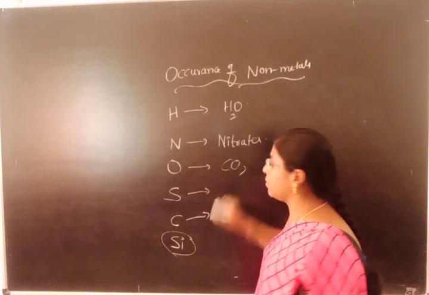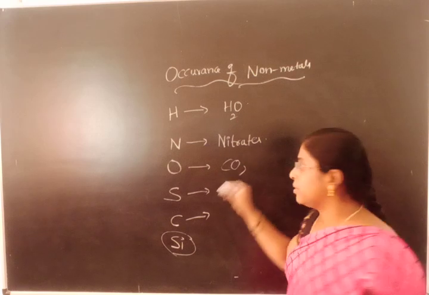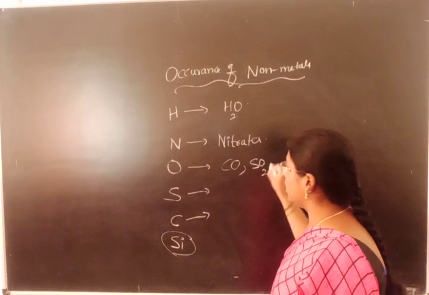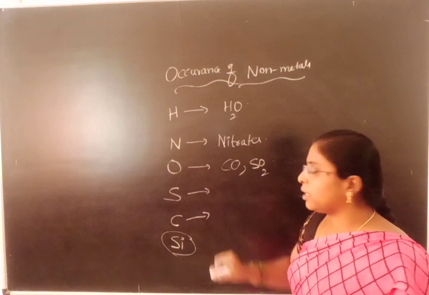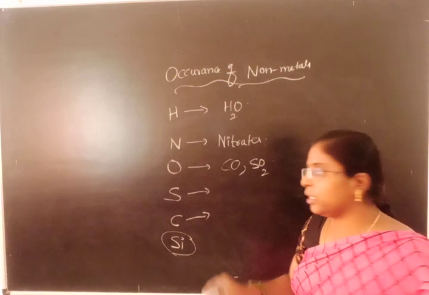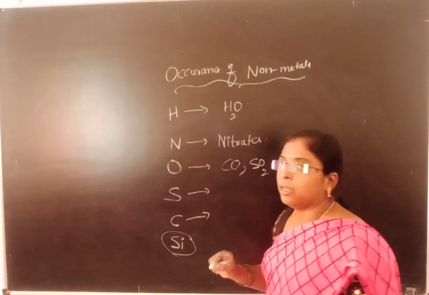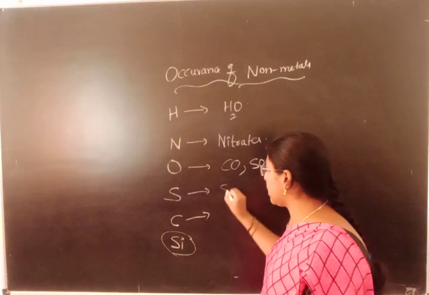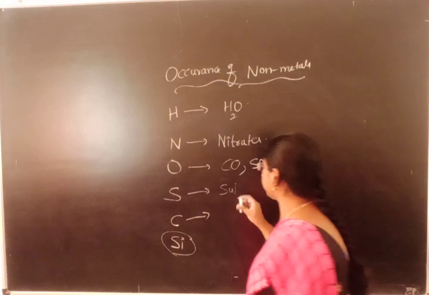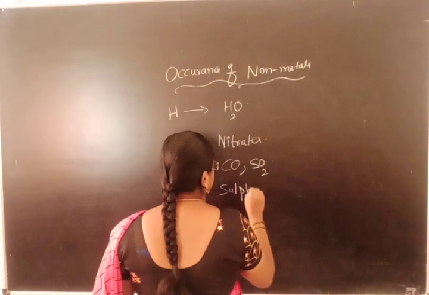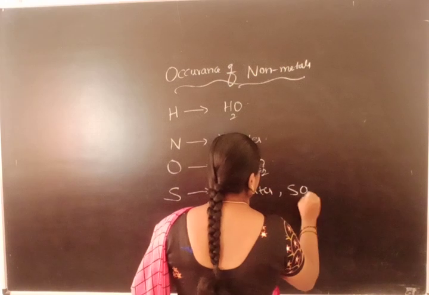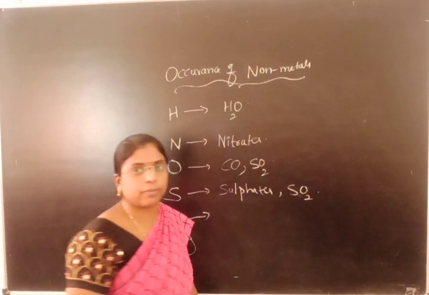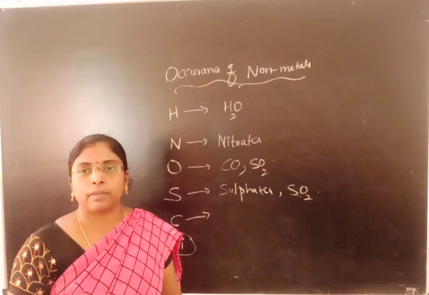With carbon, it forms carbon monoxide. With sulfur, it forms sulfur dioxide. Sulfur also exists in the free state as well as in the combined state. It exists as sulfates, sulfides, sulfur dioxide, and so on.